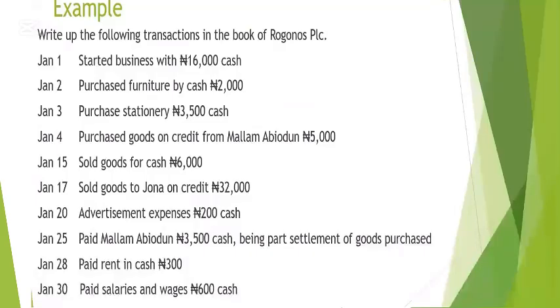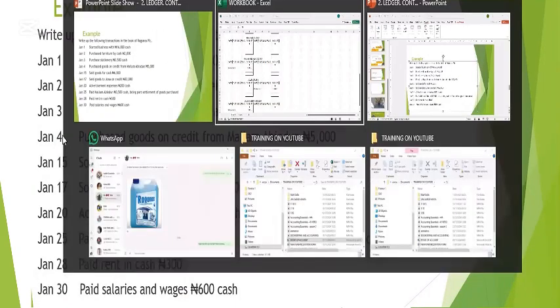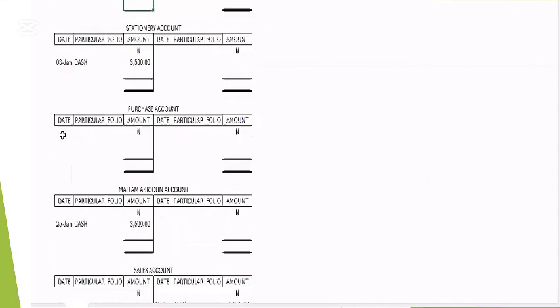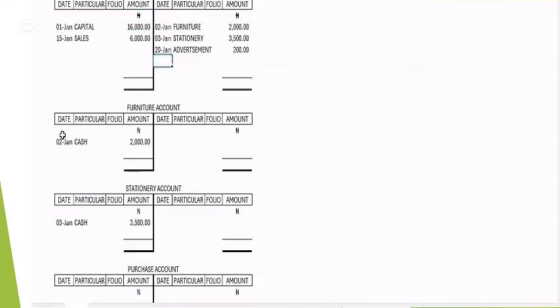So let's go back. Then the cash account is going to be affected for the second leg. The cash account is going to be credited. It's 25 of 1, Malam Abiodun. How much? 3,500. So we are done with that one also. So let's move further.